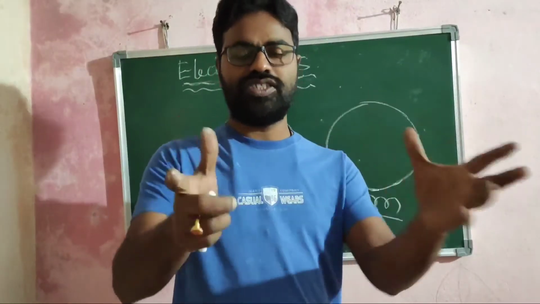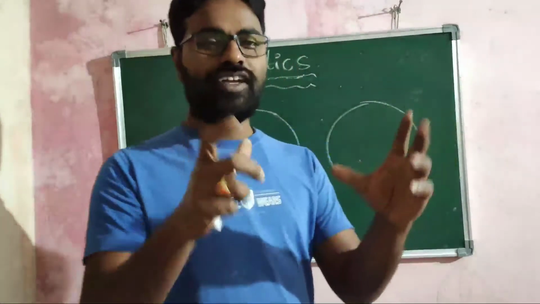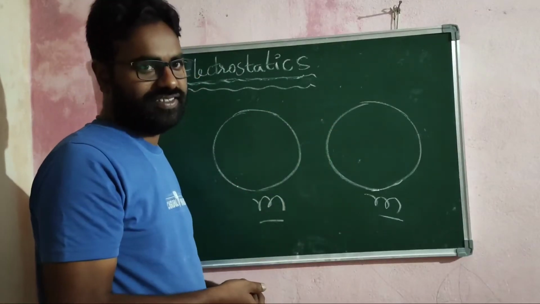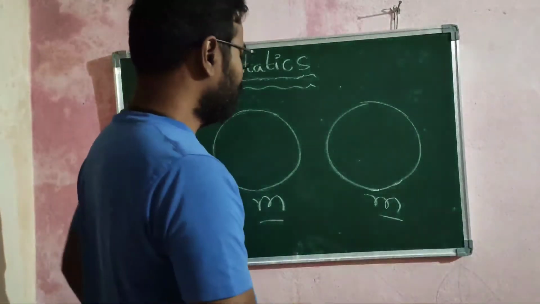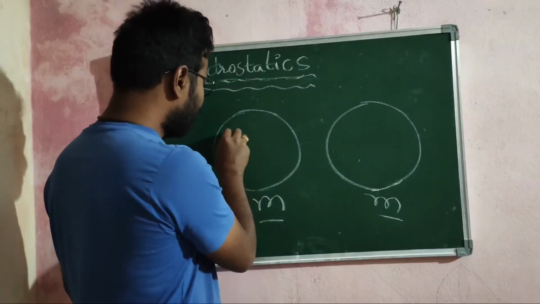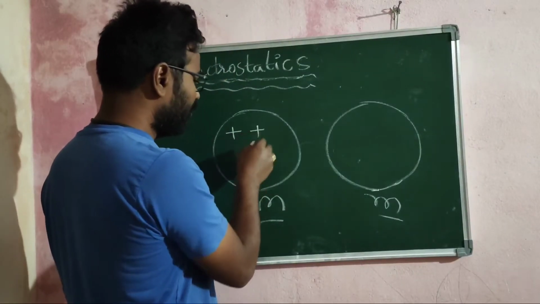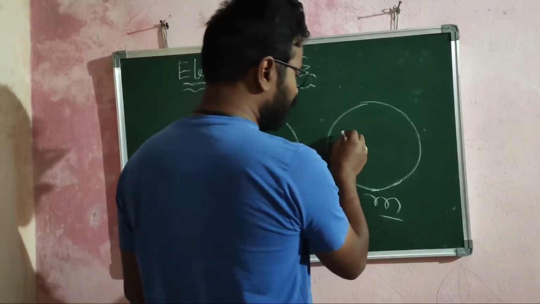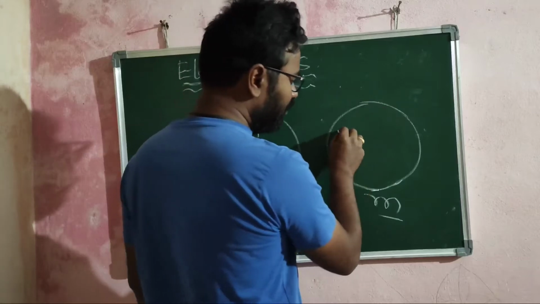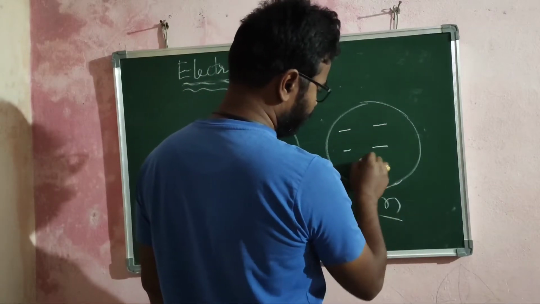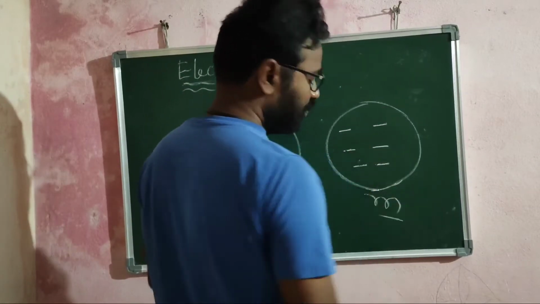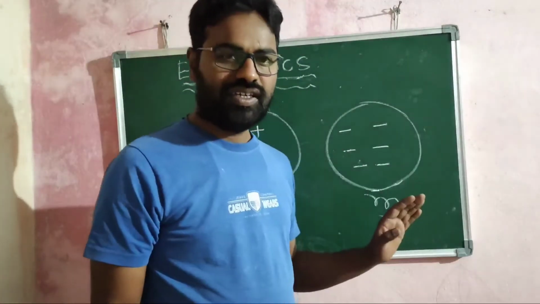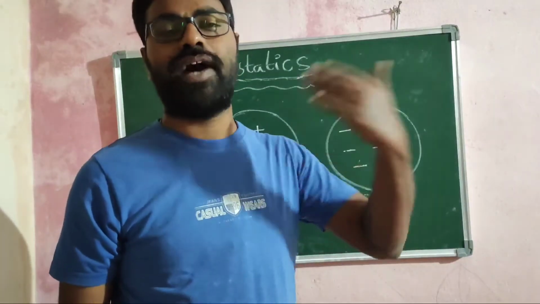Now the interesting question here is, when you charge these two spheres with different polarities, what is going to happen? That means if you charge the first sphere with a positive charge, and the second sphere with a negative charge, the interesting question is, after charging, does it make any difference in their masses?